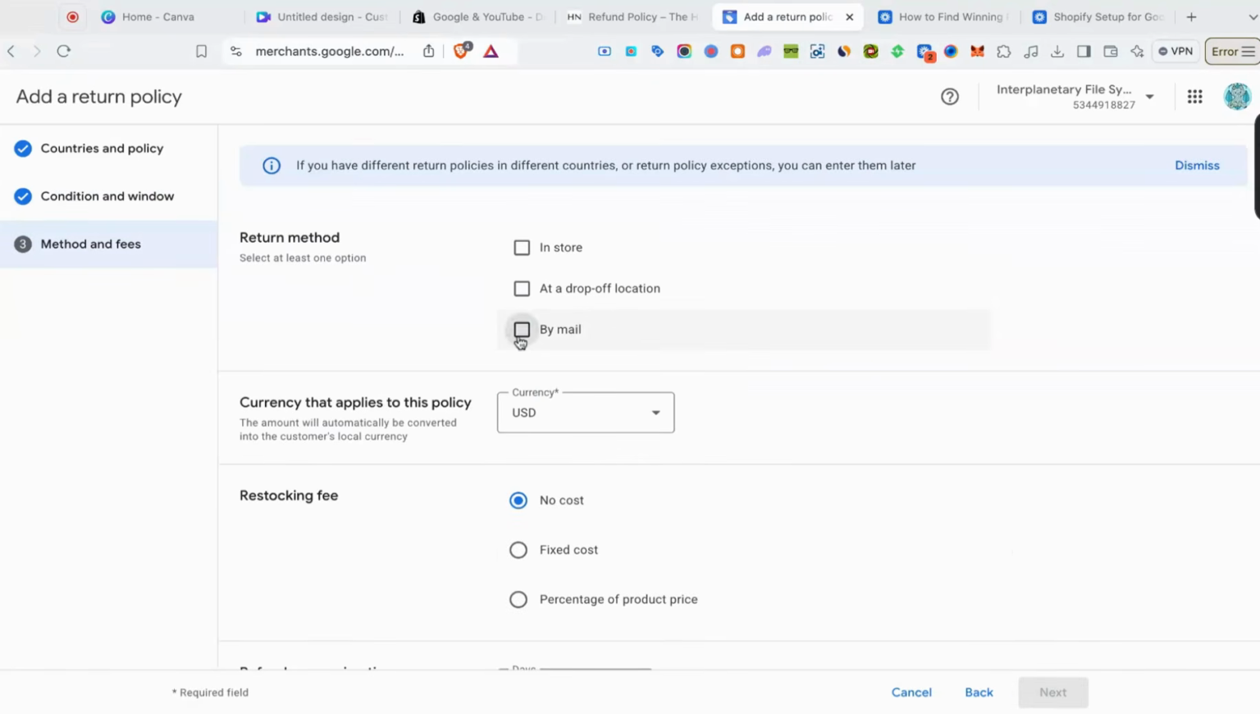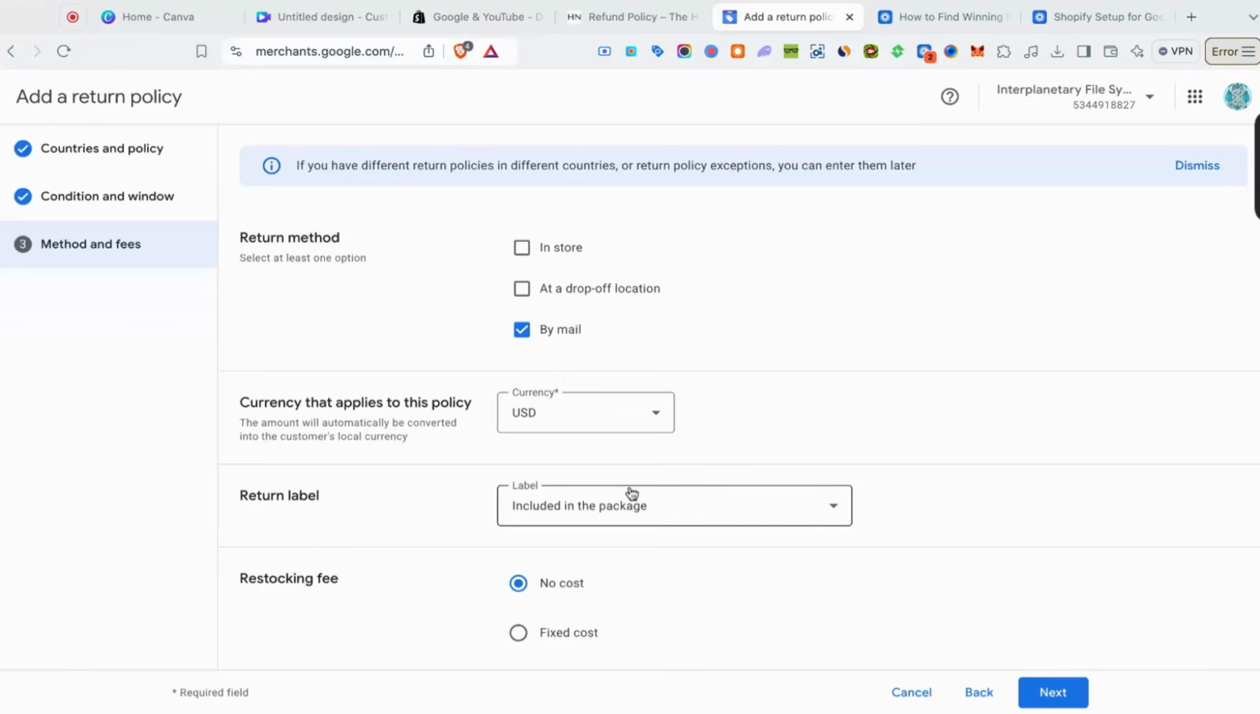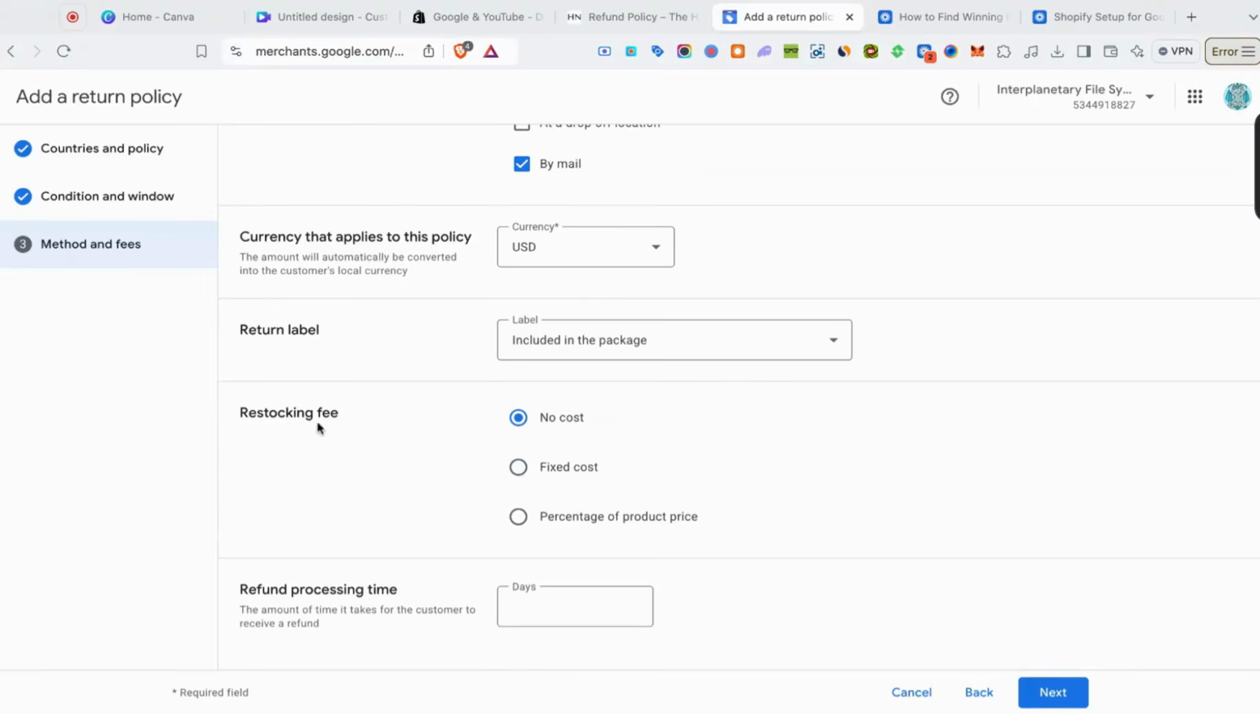For return method, we want to go by mail. We want to select our currency. We want to have the return label included inside of the package. Now, whether you charge a restocking fee or not, you want to include that here. Most of the time, most drop shippers don't charge a restocking fee, right? So refund processing time, how long does it take for them to get their money back, basically? So most of the time, it's just 8 days. That's what most drop shippers do. And then click on next.